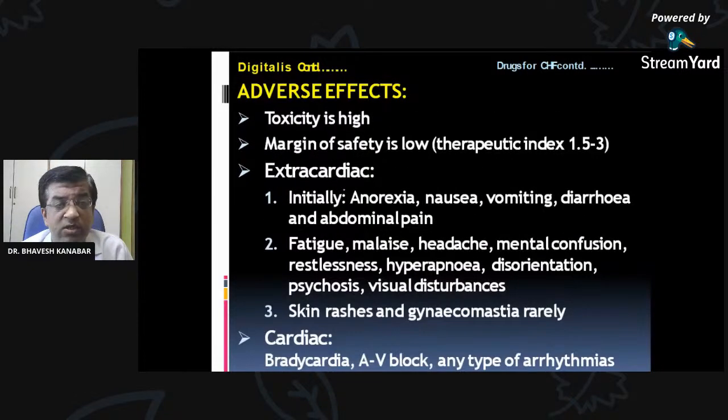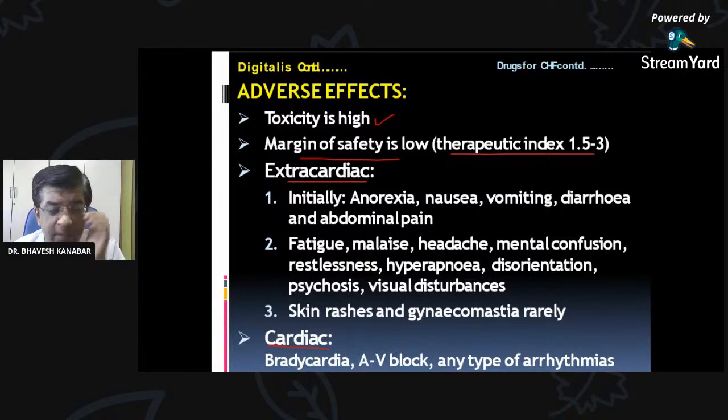Pharmacokinetics, we are not interested. Adverse effects: the toxicity of digitalis is very high. Digoxin toxicity is very high, and the margin of safety is very low. So it is called a narrow therapeutic index. It is between 1.5 to 3. So there are extracardiac side effects and cardiac side effects.